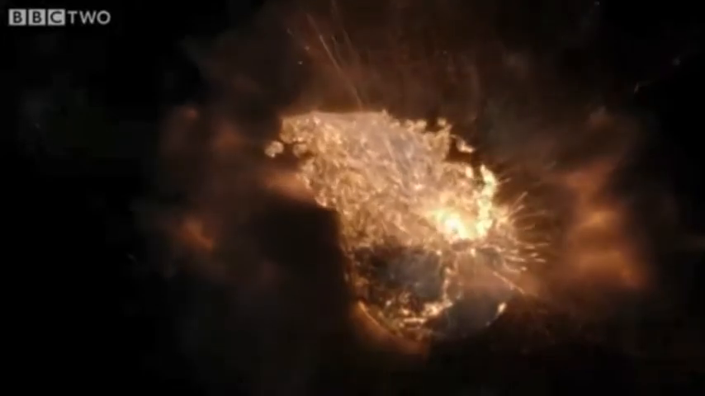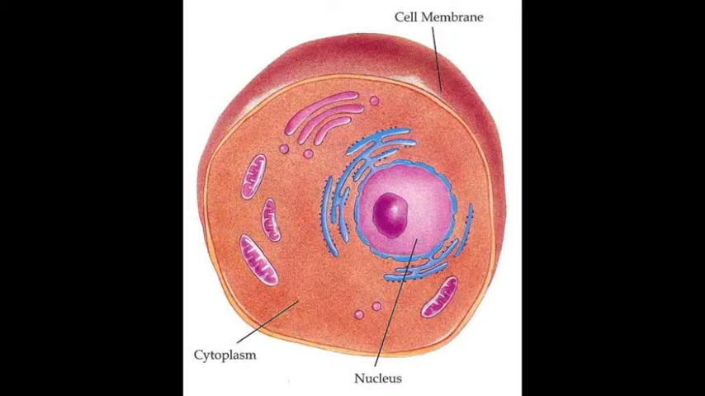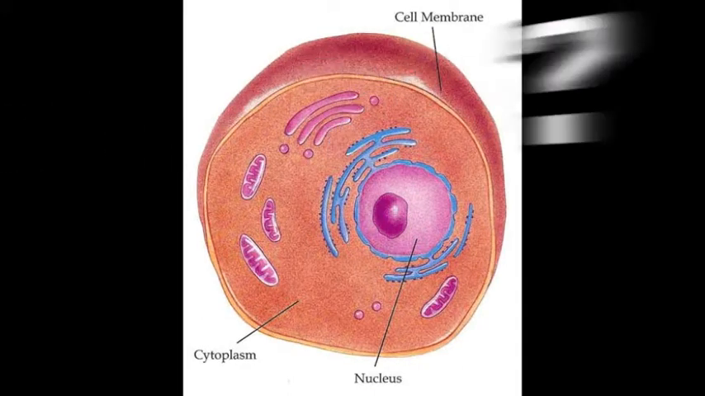4.6 billion years ago, our Earth was created, but only 3.5 billion years ago did life form on our home planet. We want to know how. Don't you? The basic unit of life is a cell. So where did cells come from?